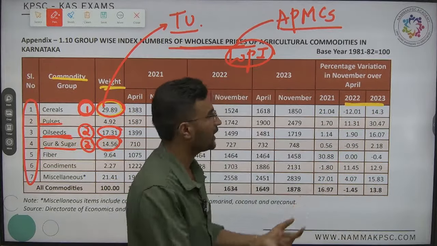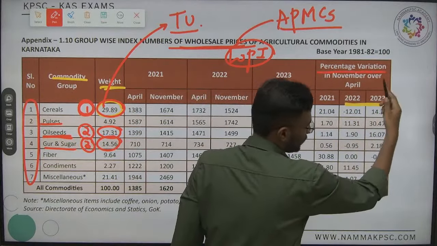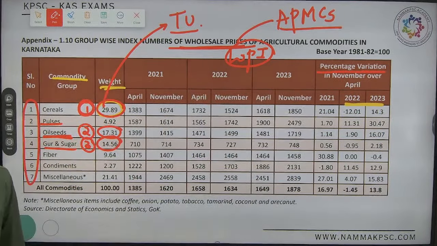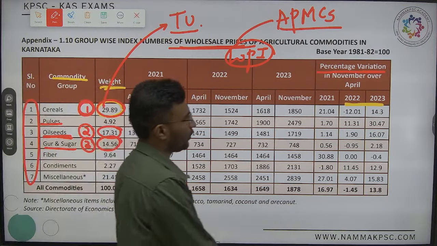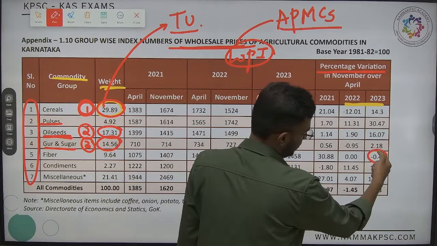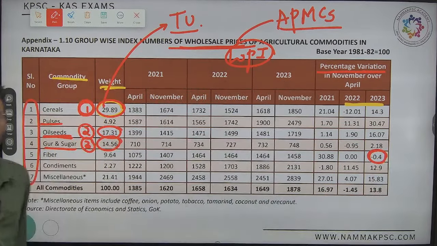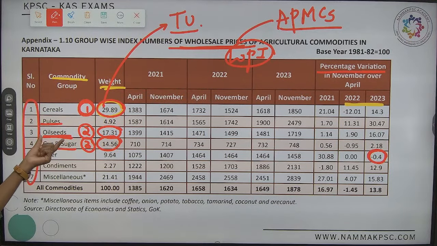I can say the growth rate, the positive variation, and which one has shown a negative variation with respect to WPI? Yes, which one is positive? Look. Okay, yes. Just remember this one thing, nothing else needed here. Which one has shown a negative one? It is fiber, nothing but fiber.